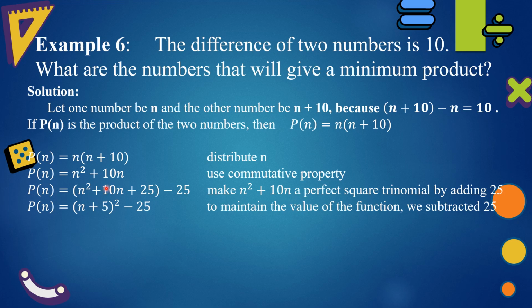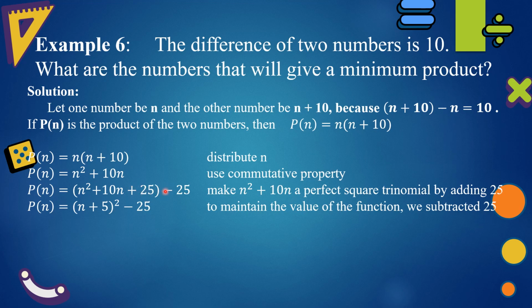To make n squared plus 10n a perfect square trinomial, add the square of half of 10. 10 divided by 2 is 5, and the square of 5 is 25. Adding 25 inside the parenthesis is like adding 25 to the equation.